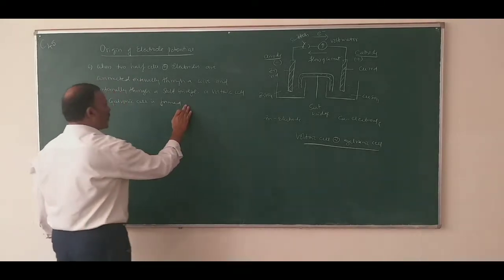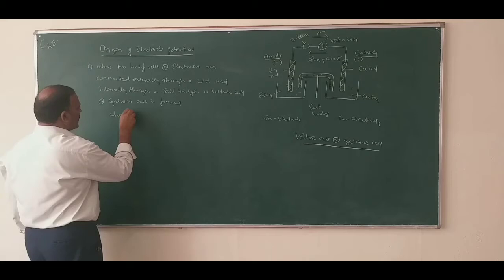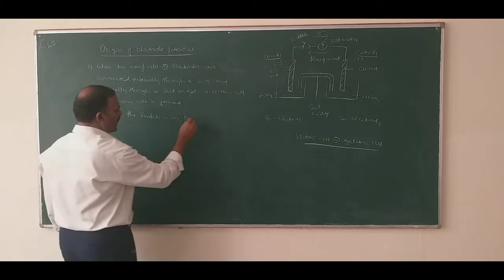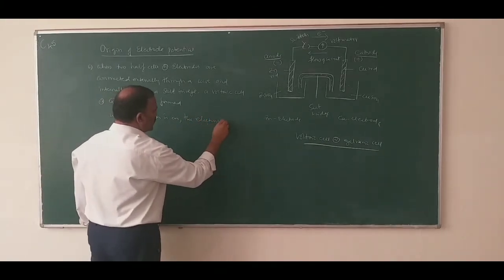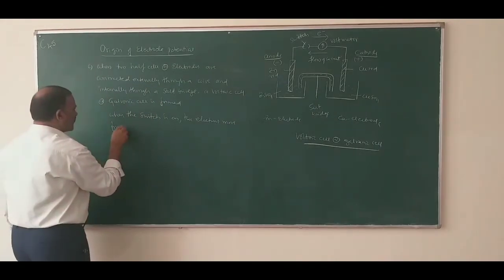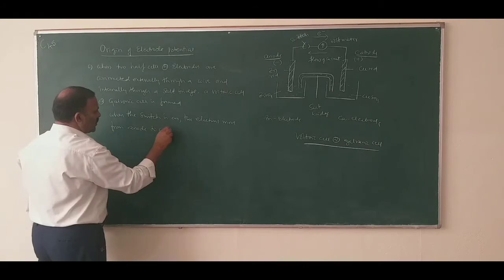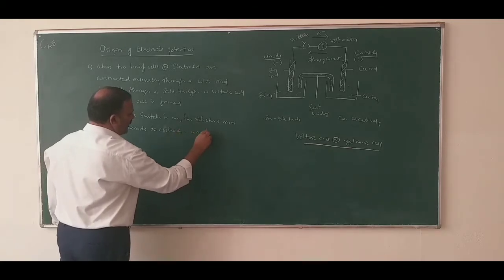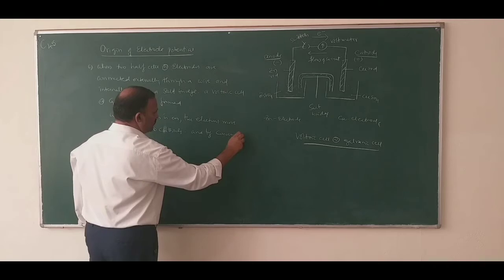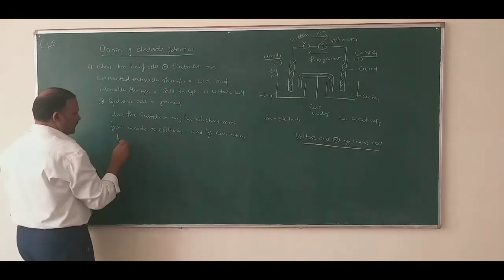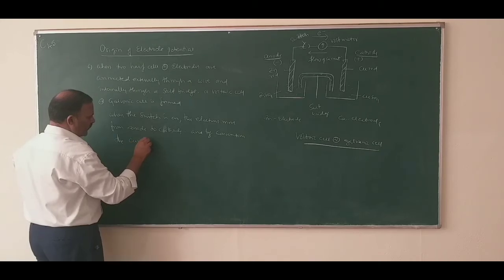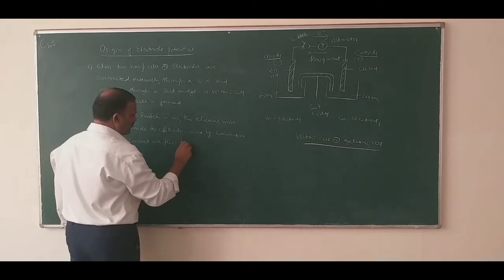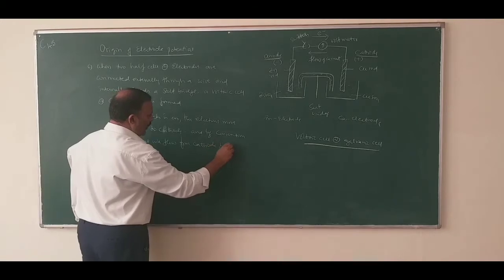In a galvanic cell, when the switch is on, the electrons move from anode to cathode, and by convention the current will flow from cathode to anode.